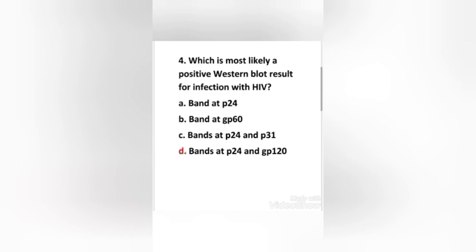To be considered positive by Western blot testing, bands must be found for at least 2 of the following 3 HIV proteins: GP41, P24 and GP120 or 160. The P24 band denotes antibody to a GAG protein. The GP160 is a precursor protein from which GP120 and GP41 are made. These are envelope proteins. Here the right answer is option D, bands at P24 and GP120.